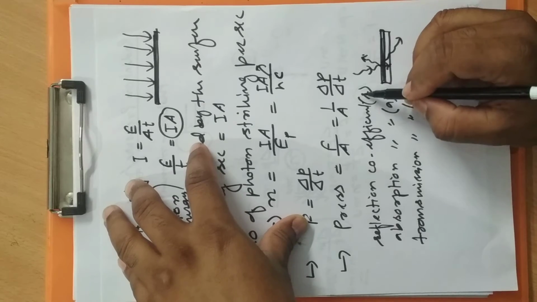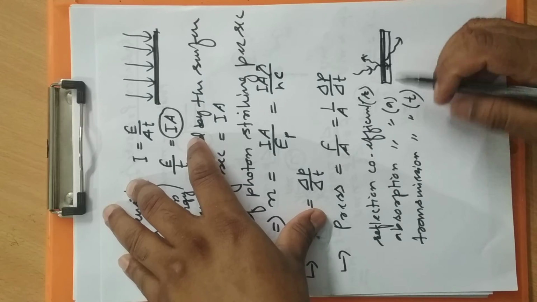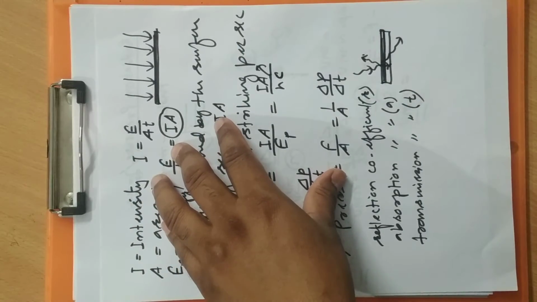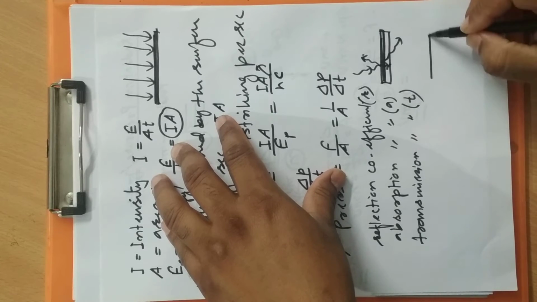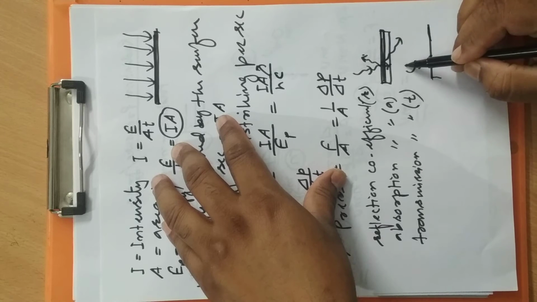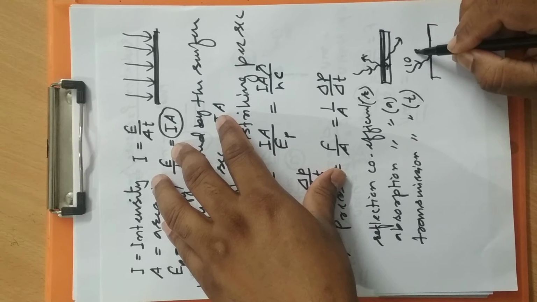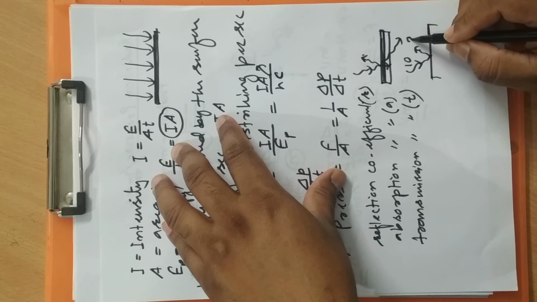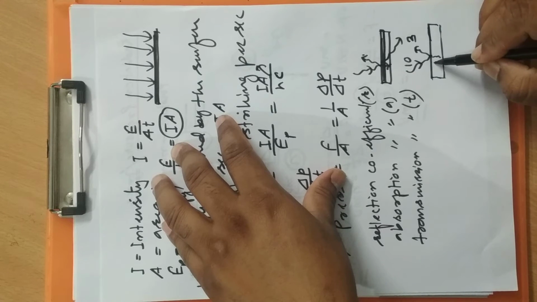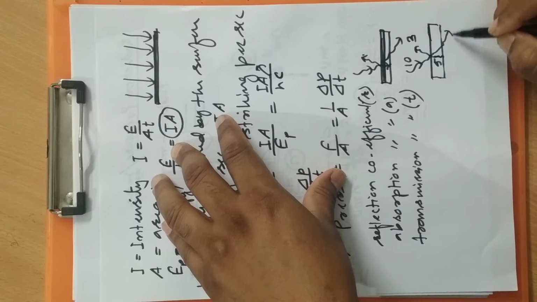What is this exactly? Let me quickly understand it. You have learned these things already in the heat chapter in thermodynamics, probably in class 11. Suppose 10 units of light are falling on the surface, and out of 10, the amount reflected is 3, the amount absorbed is 5, and the amount transmitted is 2. The reflection coefficient is defined as the radiation reflected divided by the total incident radiation.